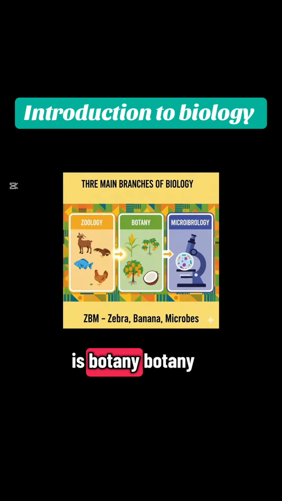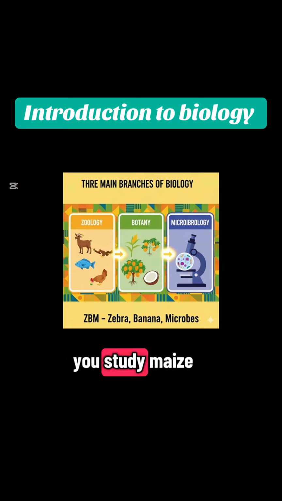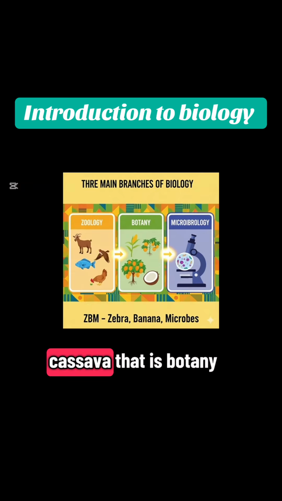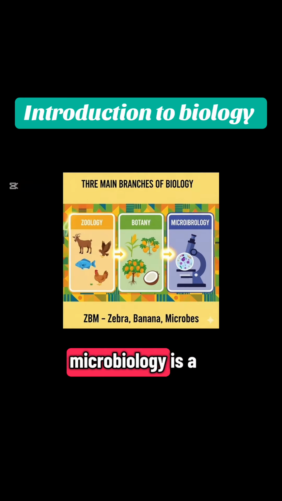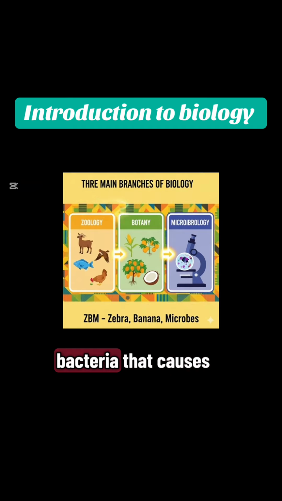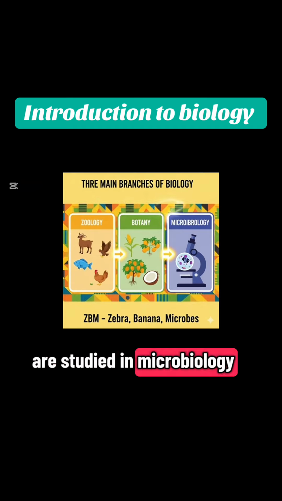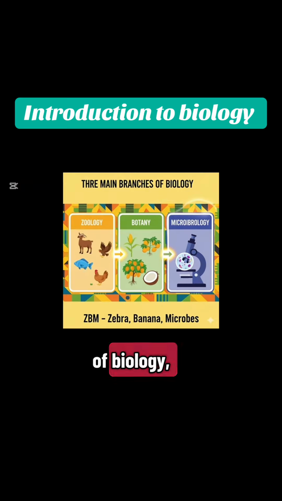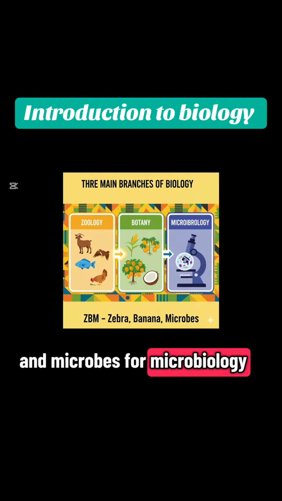The next one is botany. Botany is the branch of biology that studies plants. For example, when you study maize, mango tree, or cassava, that is botany. Then finally, we have microbiology. Microbiology is a branch of biology that studies very tiny living things we cannot see with our eyes. For example, bacteria that cause typhoid or cholera are studied in microbiology. To remember the branches of biology, use ZBM, which is zebra for zoology, banana for botany, and micros for microbiology.